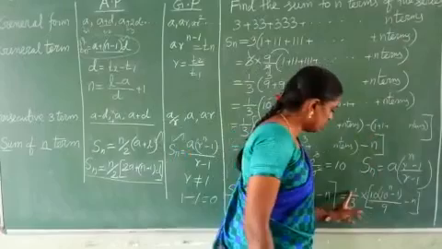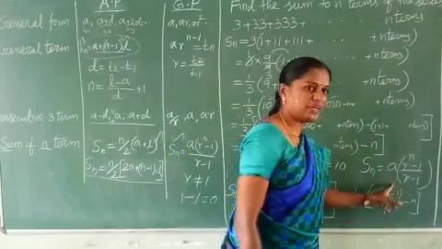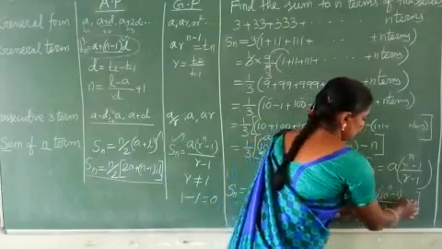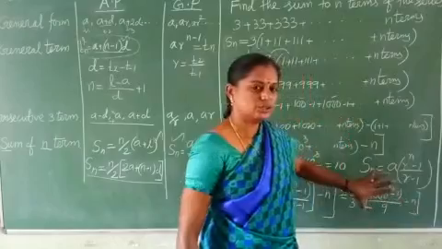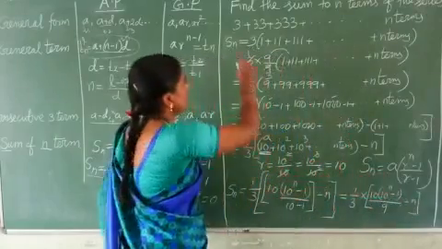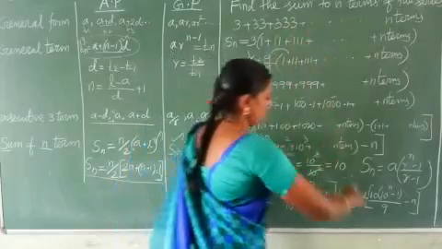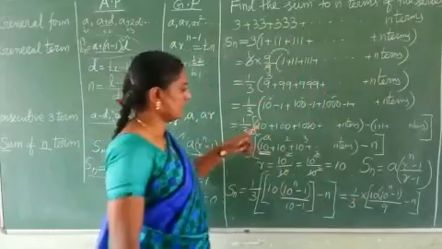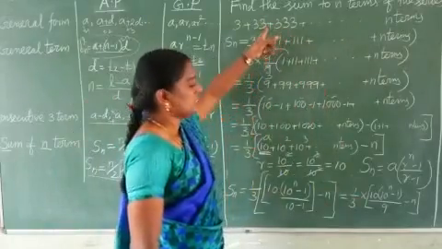So next, 1 by 3 into 10 into 10 power n minus 1 by 9, minus n. This 1 by 3 we multiply with these two terms, otherwise write as it is. So that is the sum of n terms of 3, 33, 333 like that. This is very important because this is not an AP, not a GP.